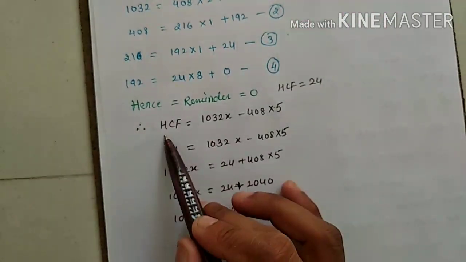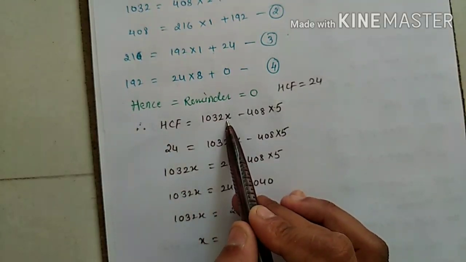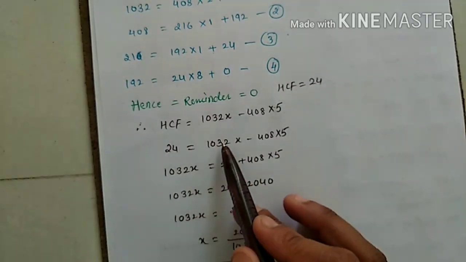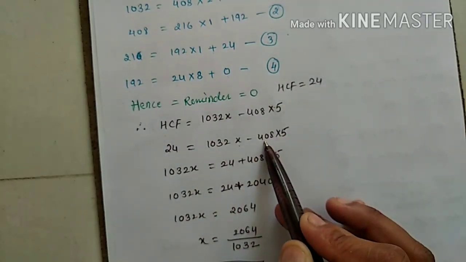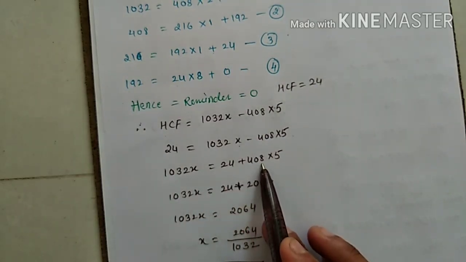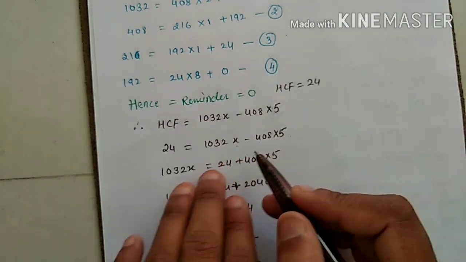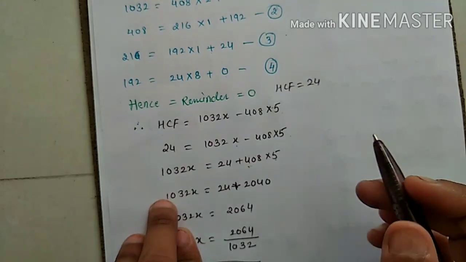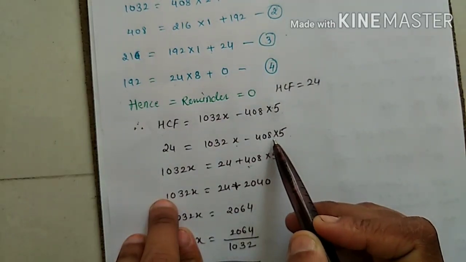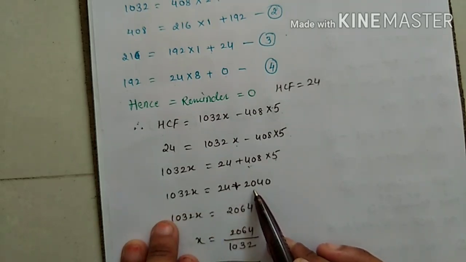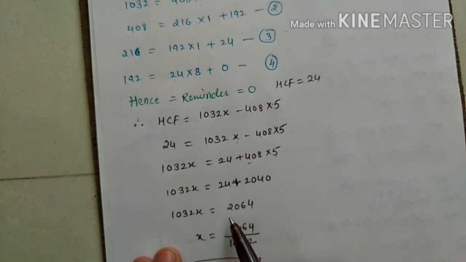Just see. HCF equals 1032x minus 408 into 5. HCF I got 24 equals 1032x minus 408 into 5. 1032x equals 24 plus 408 into 5. I have sent all the terms to this side. You can also multiply this first, that is not an issue. 408 into 5. Correct. 1032x equals 24 plus 2040. 1032x equals 2064.